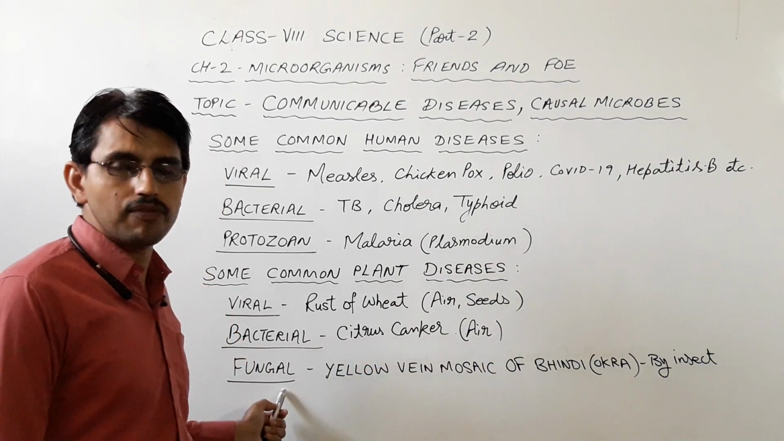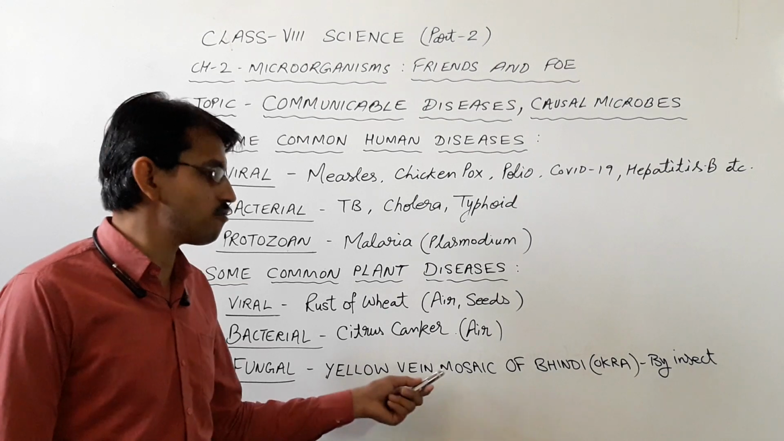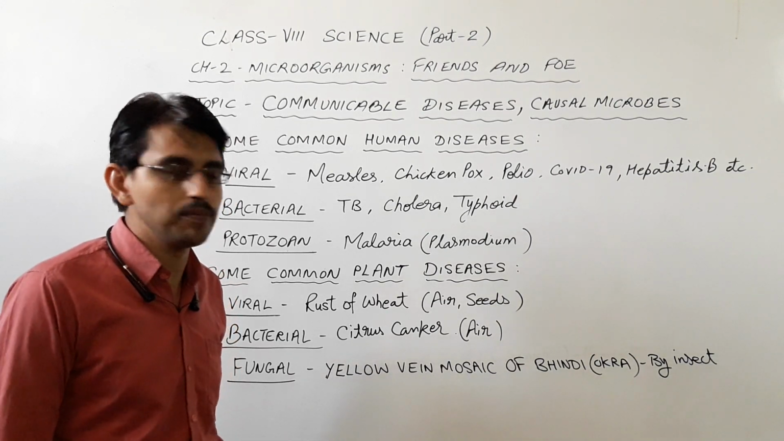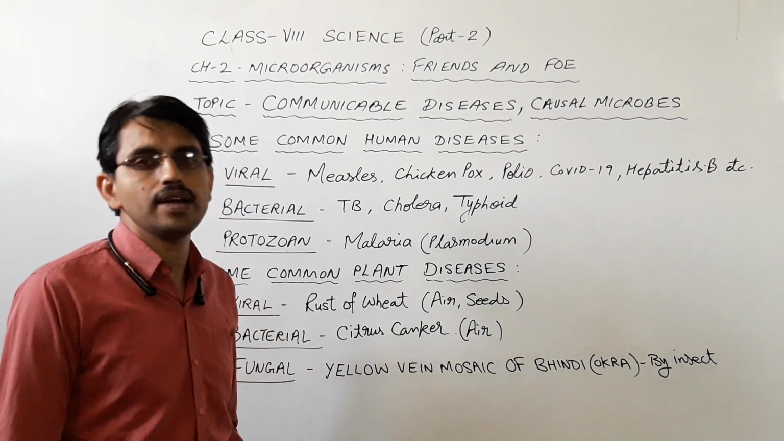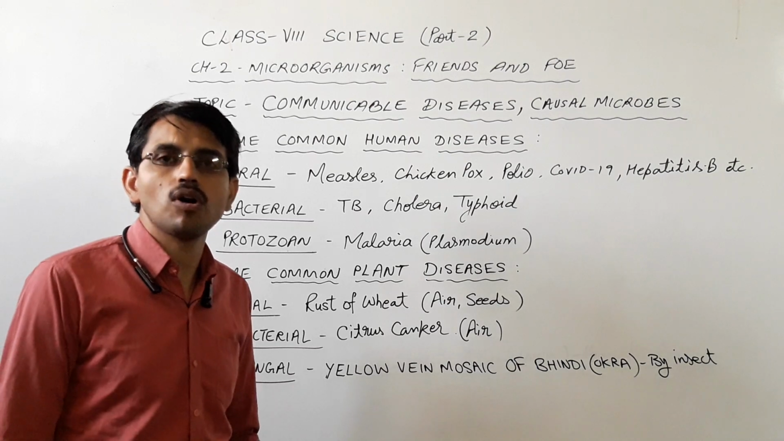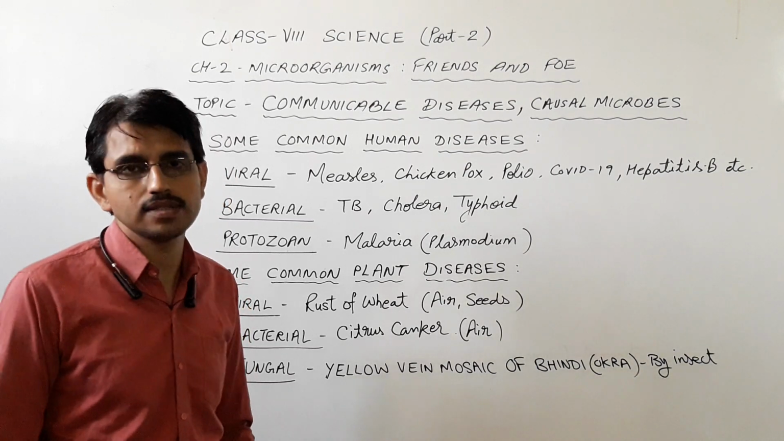Next we have fungal infections. Fungal infections include yellow vein mosaic of bhindi. Bhindi stands for okra. Okra is also called bhindi, and it's spread by insects. This is all about the discussion of common diseases which are caused by microorganisms in animals as well as in plants.